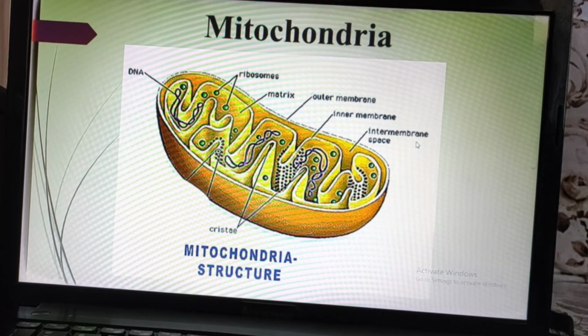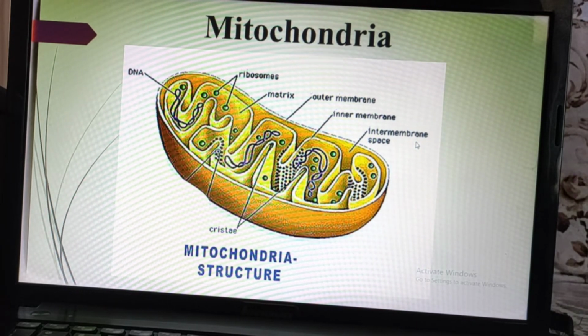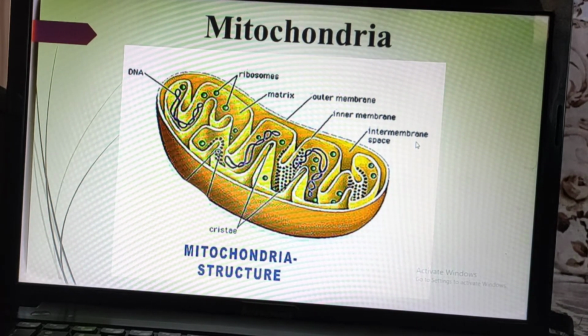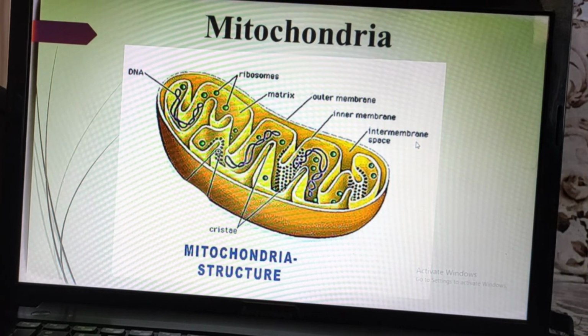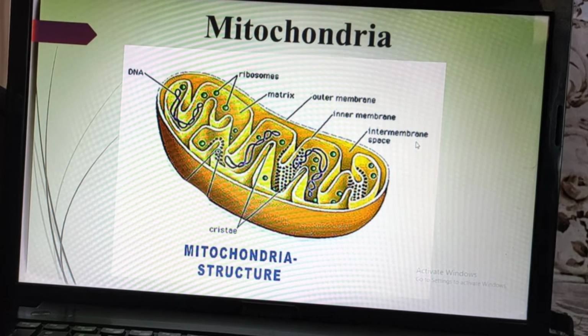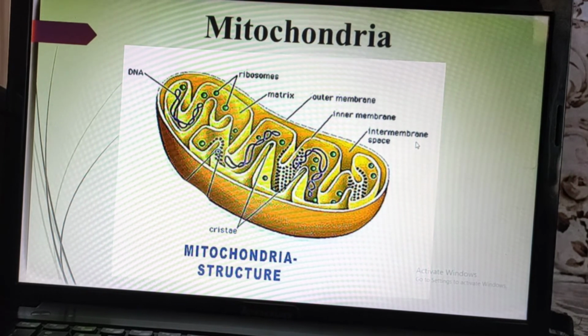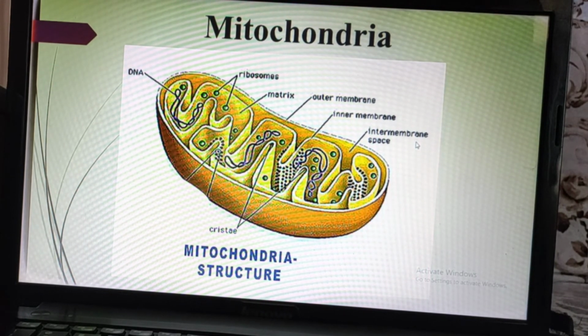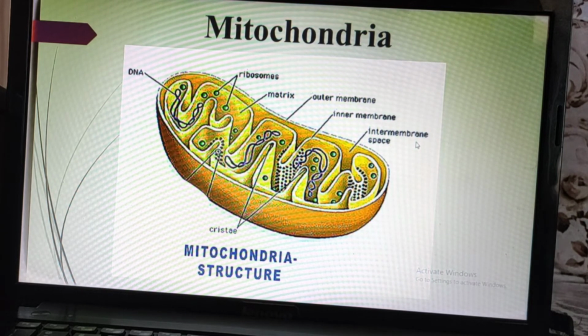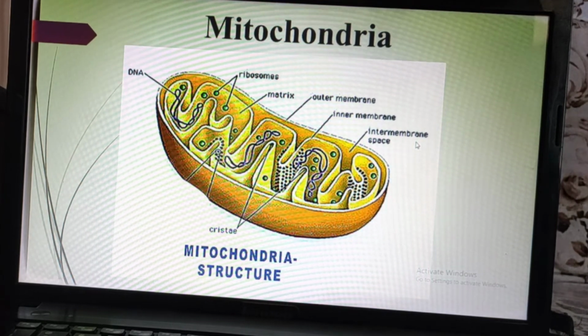Now this inner membrane will show the ribosomes, matrix, DNA, cristae. So first we will see the cristae. Cristae are just finger-like structures. You can see in the inner membrane these finger-like structures called cristae, and these cristae have several folds.